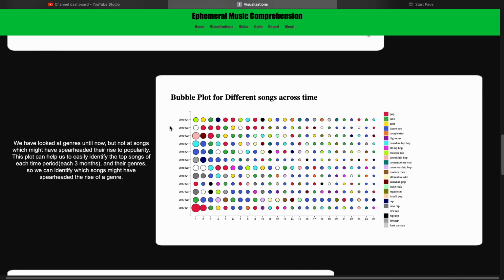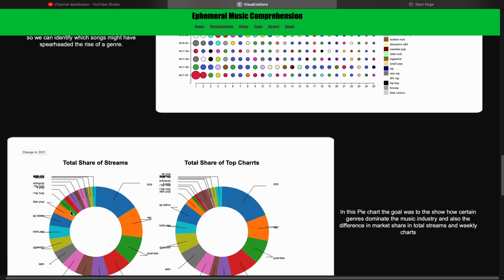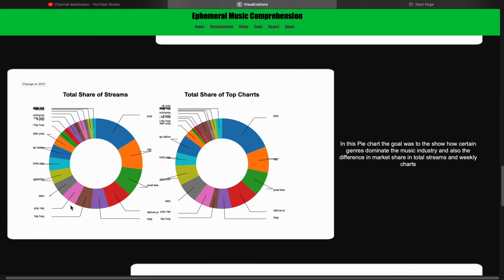So we can combine the insights from the previous graphs, where we saw which genres were the most popular in some country, with insights from this graph, where we can see the song, let's say, of the melodic rap genre was very popular during this period. If melodic rap was also popular during this period, then we can say that this song was the one that spearheaded that revolution for melodic rap. And we can at a glance see how it changes across different time periods.